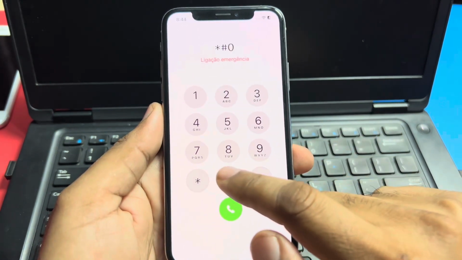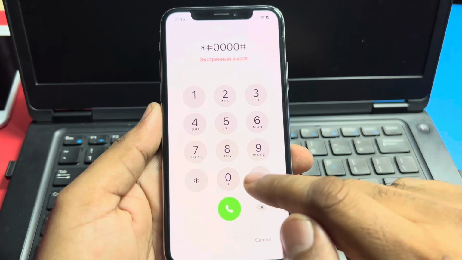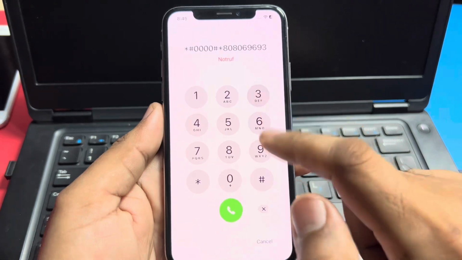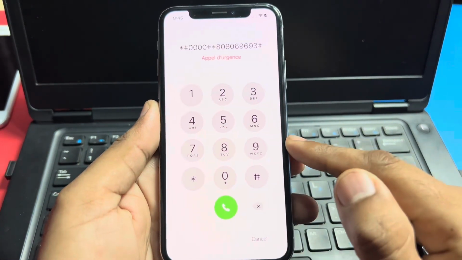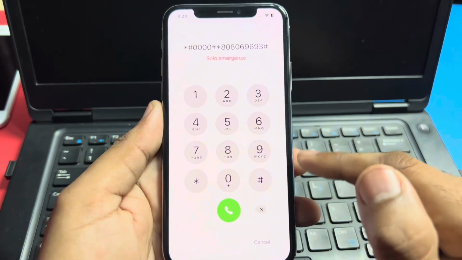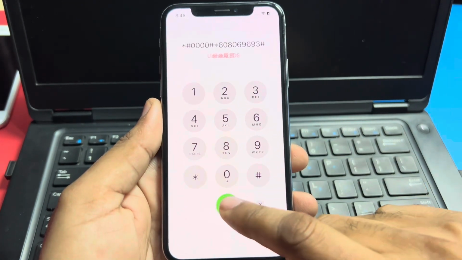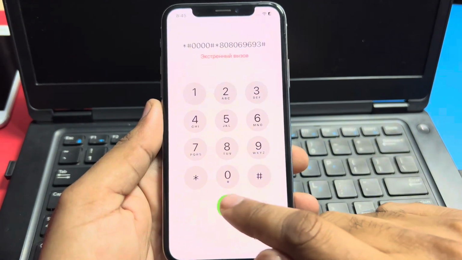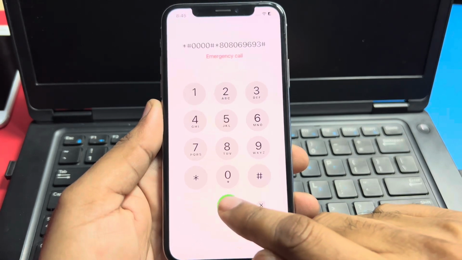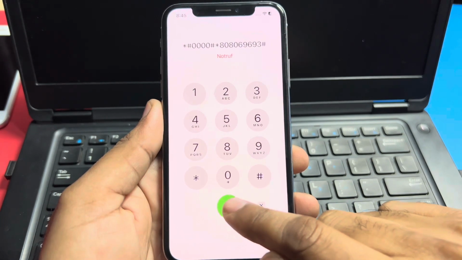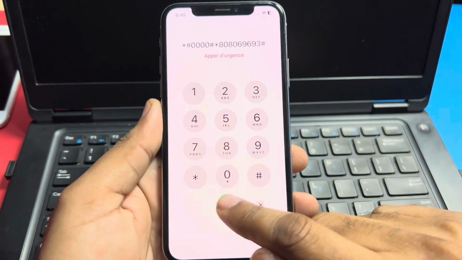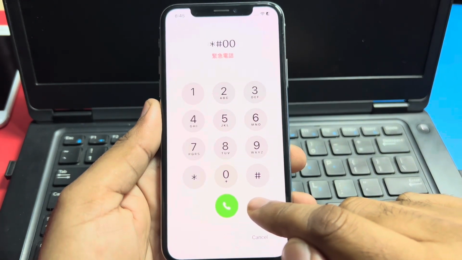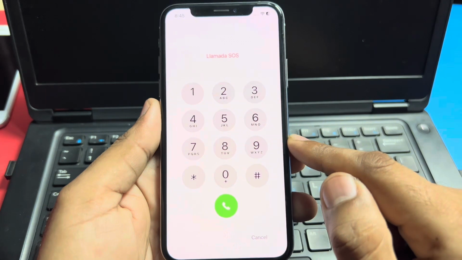So clear that, don't worry about it and try the other one. Star hash 000 hash star 808069693 hash. Kindly note that code on your notepad if you want to try that. Tap on call, it's also not working. Press again and again. Try to unlock that iPhone with that code, but it's not working right now. Okay, clear that and try the other one.